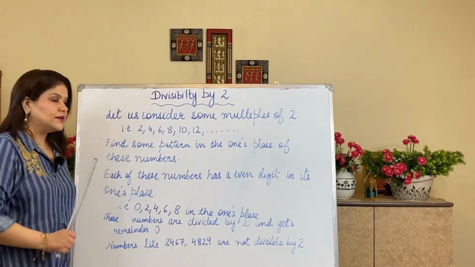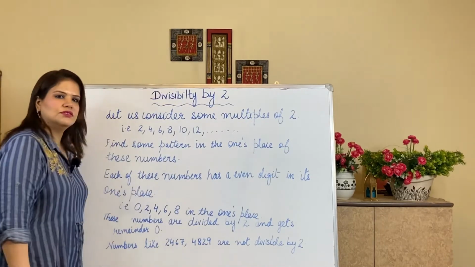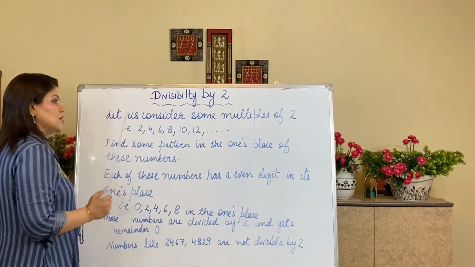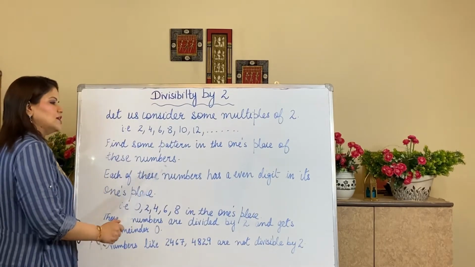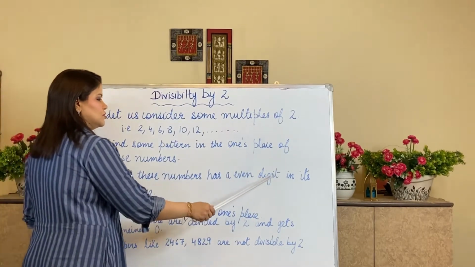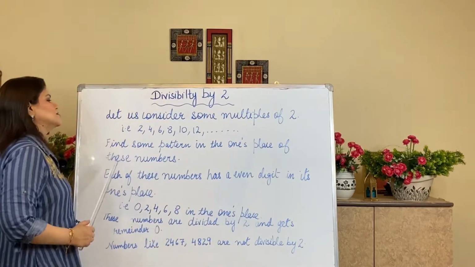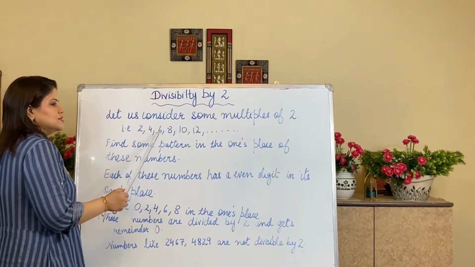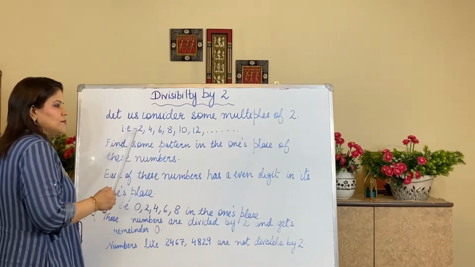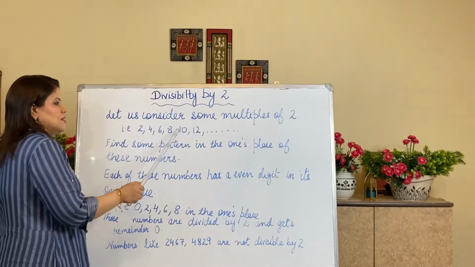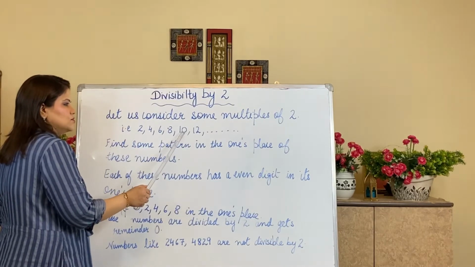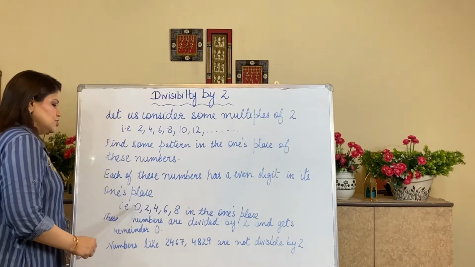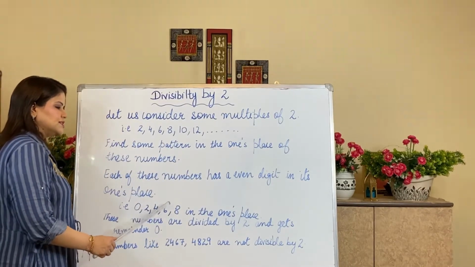Can you find some pattern in their ones place digits? What is the pattern? Each of these numbers has an even digit in its ones place. You can see that this is the ones place only. This is 2, 4, 6, 8, because these are single digit numbers, so they are at the ones place. Now I am taking 10 and 12. Can you see that the ones place is 0 and 2? So that is 0, 2, 4, 6, 8.